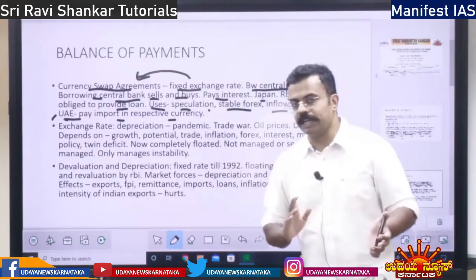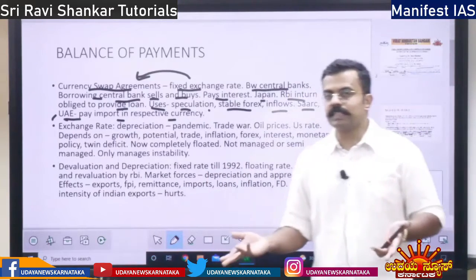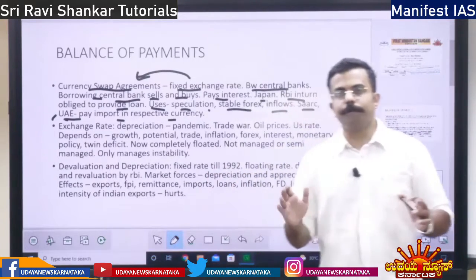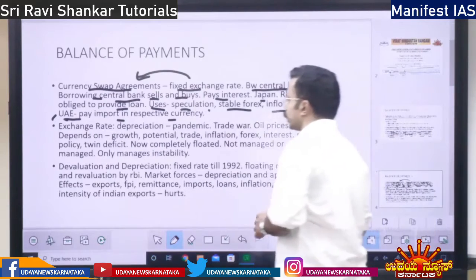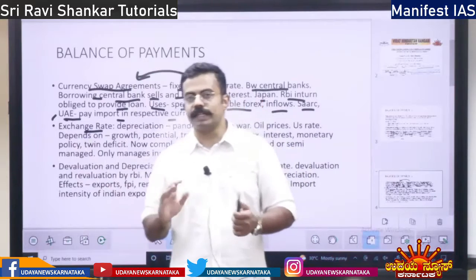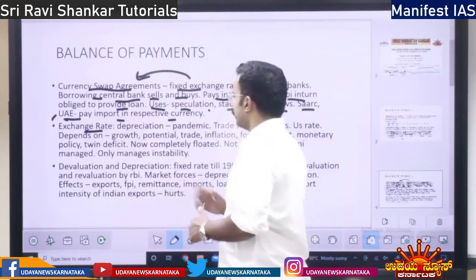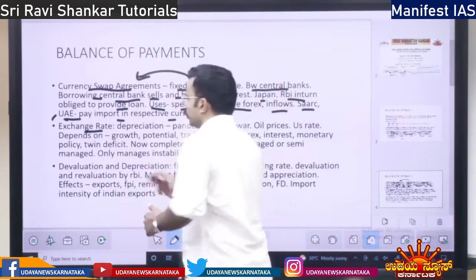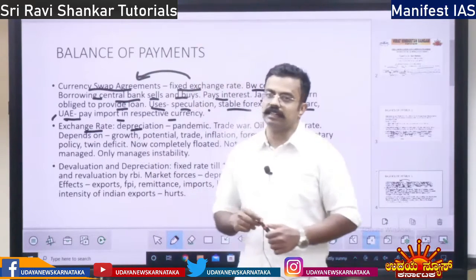So Japan gives us money, we pay interest, and then whenever Japan wants, we will pay the loan. That is the concept of currency swap agreement. Then we have the concept of exchange rate. I have told you about the exchange rate, the market exchange rate, and various other exchange rates. So the exchange rate was depreciated.